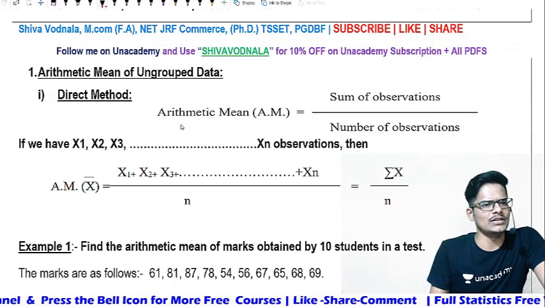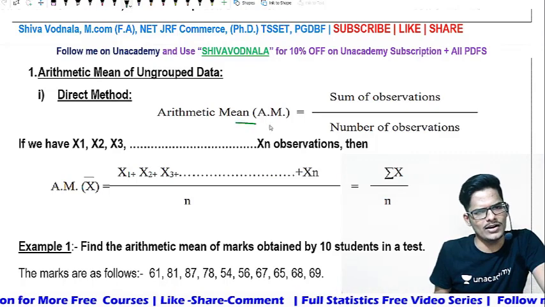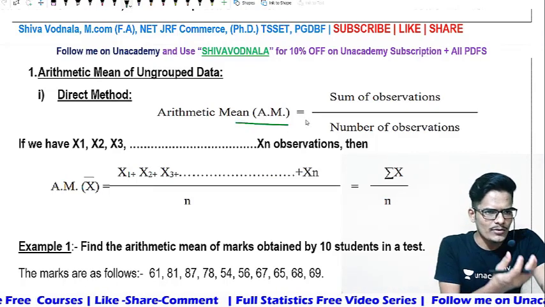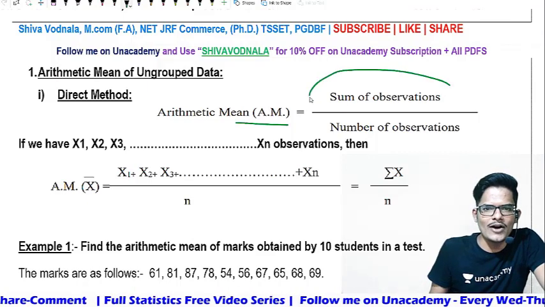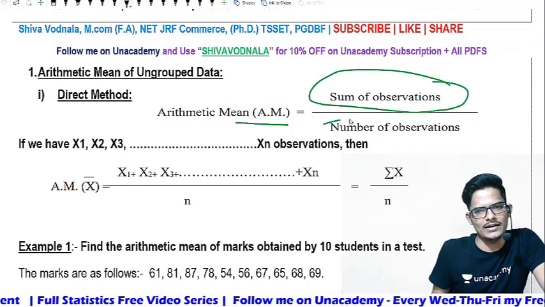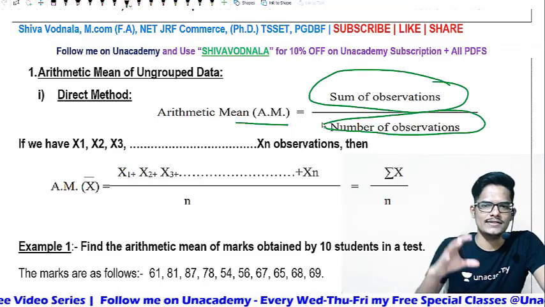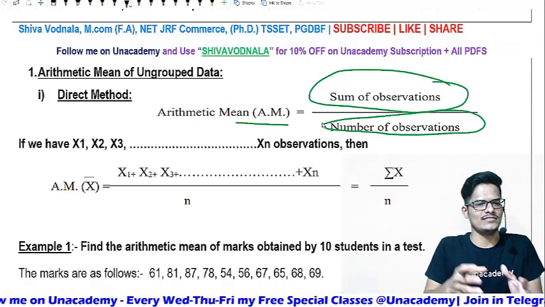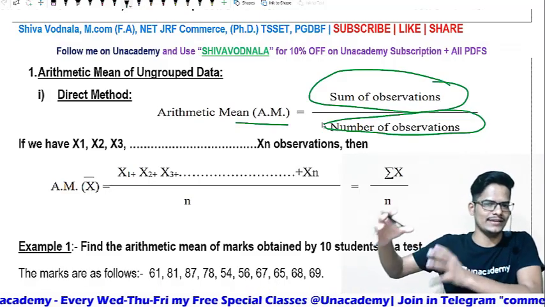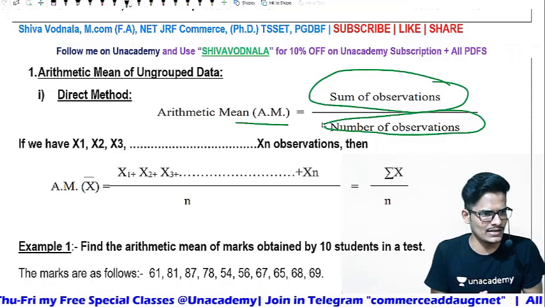Direct method is nothing but the normal average that we calculate, which is called the arithmetic mean. The formula under the direct method is sum of observations divided by the number of observations. If you take x1, x2, x3, and so on up to xn observations, then n numbers are there.